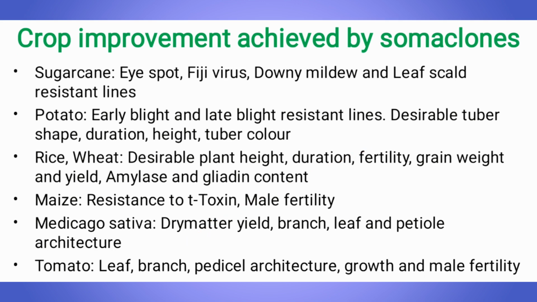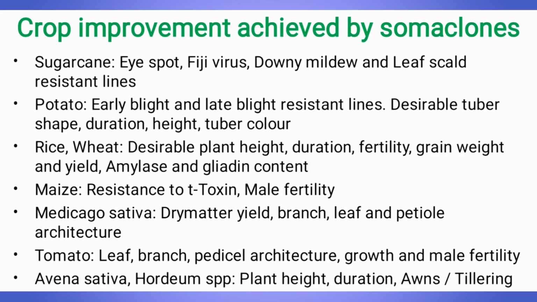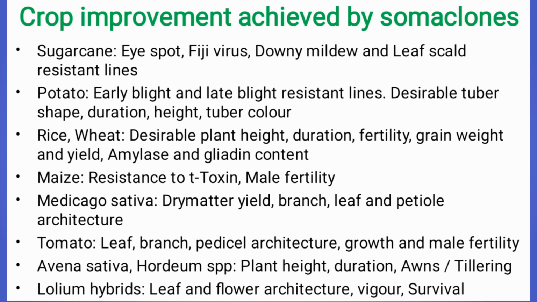In tomato, genotypes oriented to plant architecture such as leaf, branch and pedicel architecture, enhanced growth genotypes and male fertile genotypes have been reported. In Avena sativa and Hordeum species, plant height, duration, and tiller specific genotypes are reported. In lily hybrids, leaf and flower architecture specific genotypes are also reported, high vigor plants are selected, and survival under stress conditions is also reported.